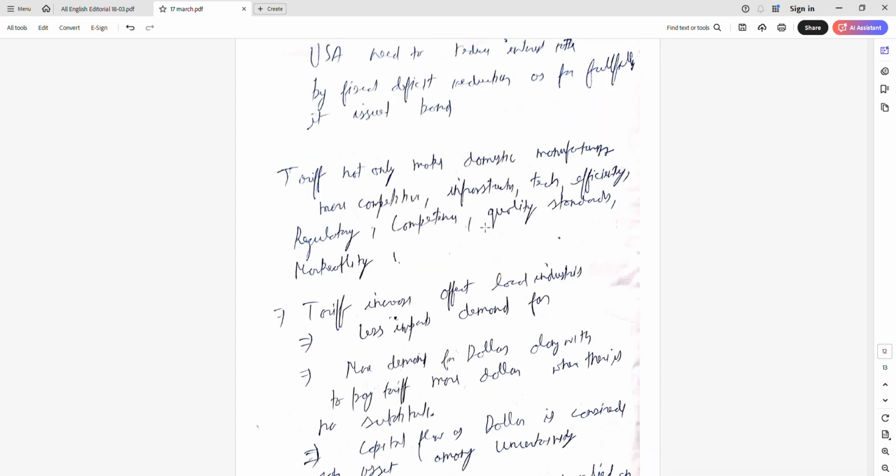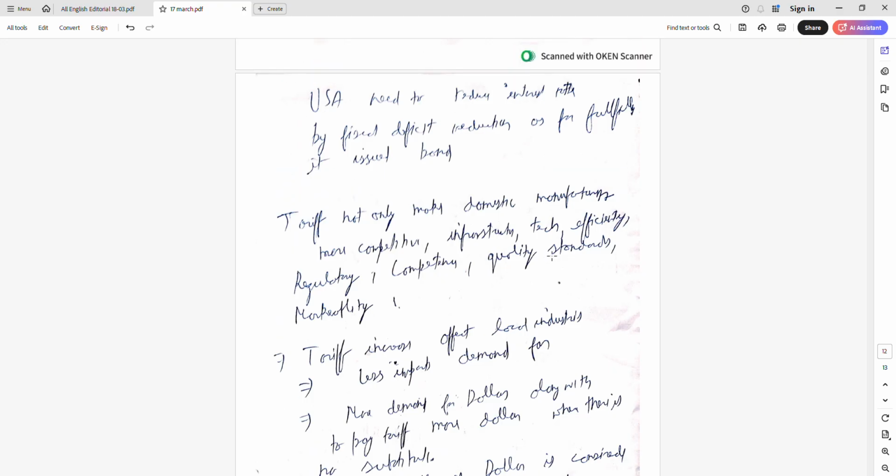Tariff has not only made domestic manufacturing more competitive, tariff doesn't only make this more competitive.